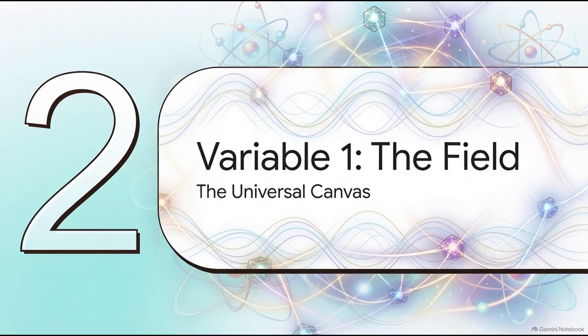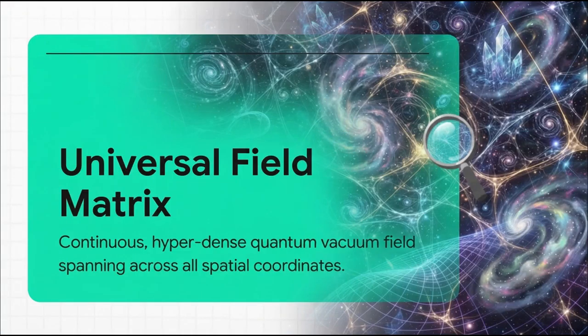Variable 1, the field. To break down this master equation, we need to start with the universal canvas, where all of this physical reality takes place, the universal field matrix. Now, space is absolutely never just an empty void. Instead, it's a continuous, hyperdense quantum vacuum field spanning across all spatial coordinates. Think of it as a dynamic, unbroken medium that provides raw, unorganized potential energy and spatial impedance. Ultimately, it's providing the exact boundary parameters that allow force to literally materialize into form.